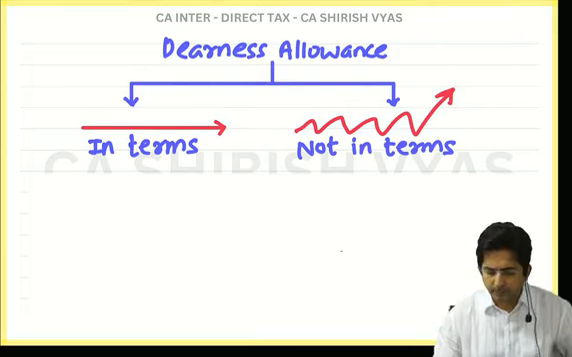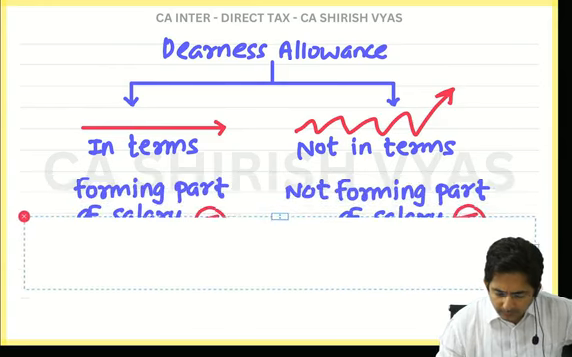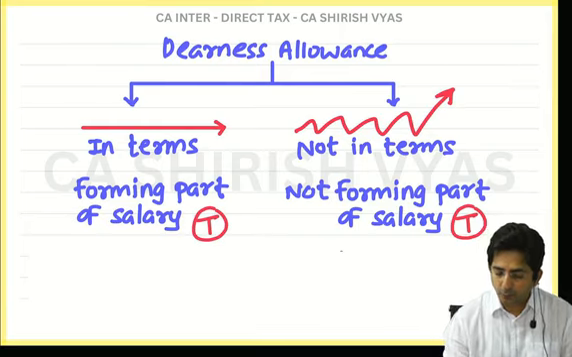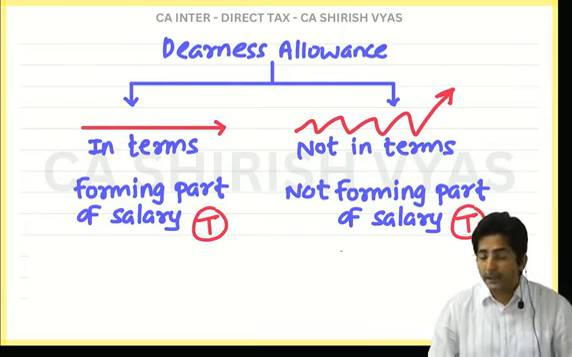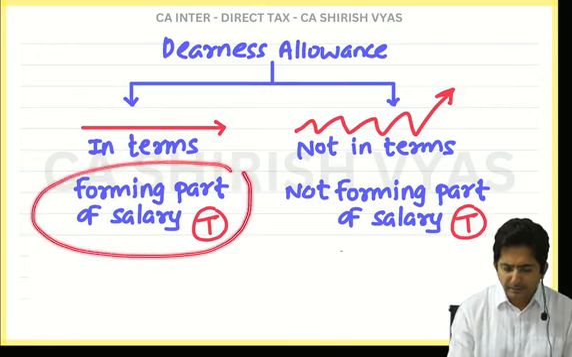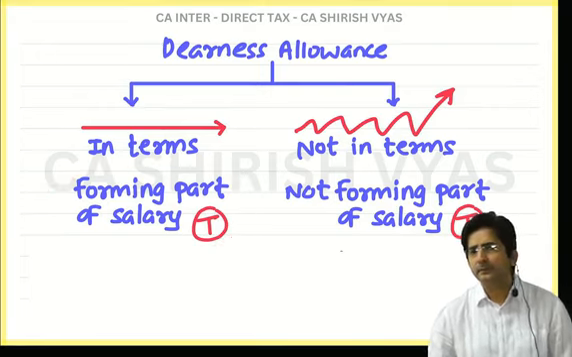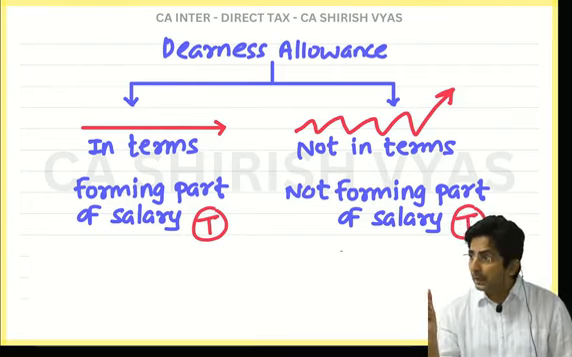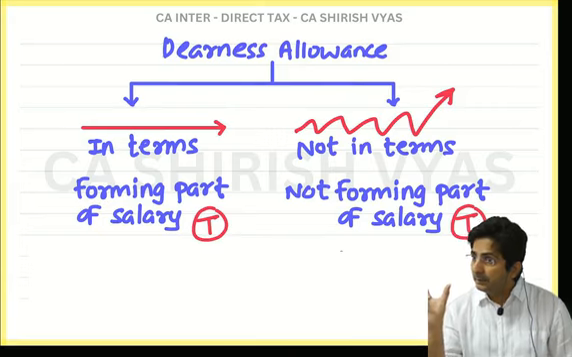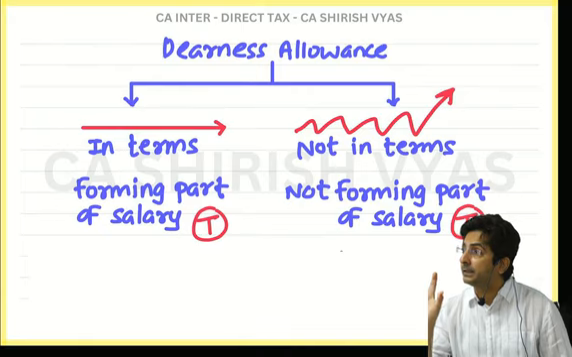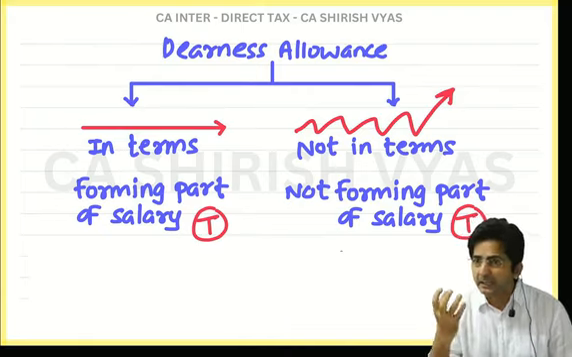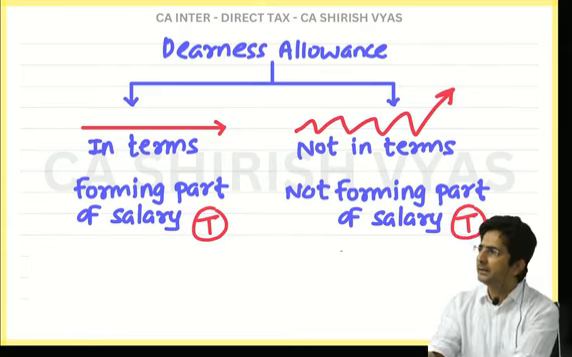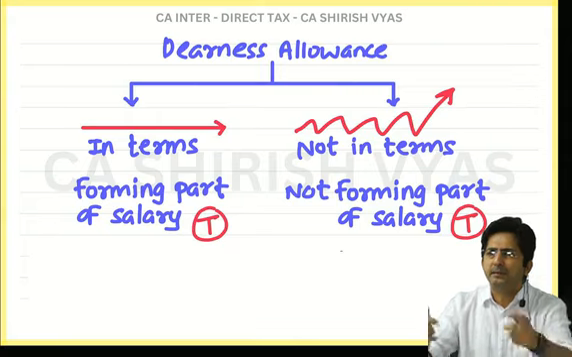Okay. Now see, this in terms is also known as DA forming part of salary. And not in terms is also called DA not forming part of salary. Can you guess why it is called forming part of salary? No, not in that sense. Forming part of salary means forming part of basic. Means it has the nature of basic. You know what is the nature of a basic salary? It remains constant. So DA also has the nature of basic. So it has become part and parcel of basic.